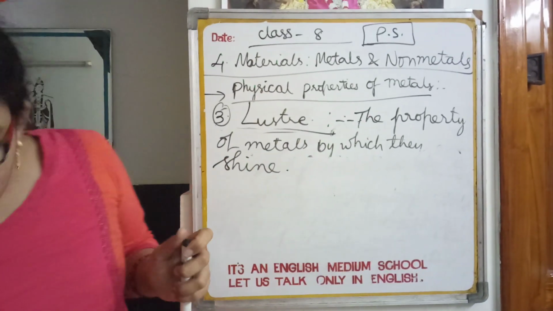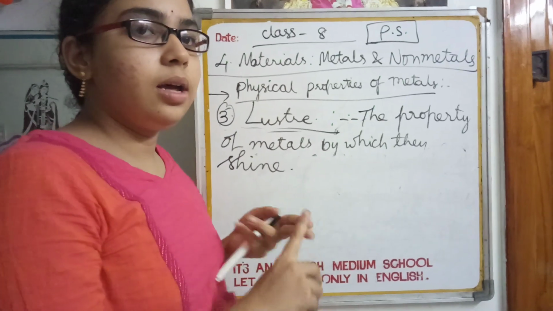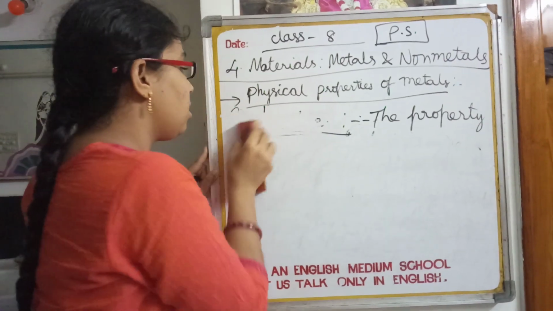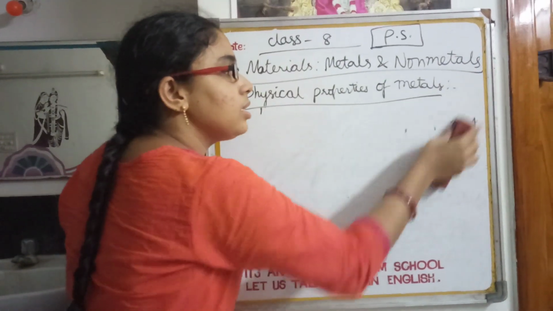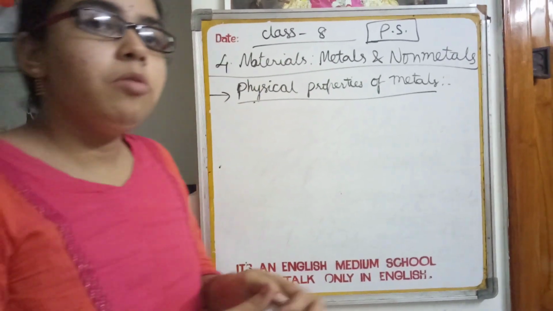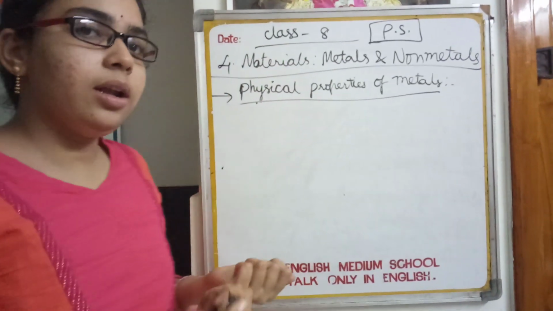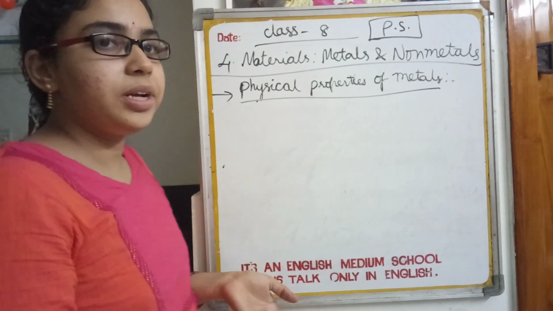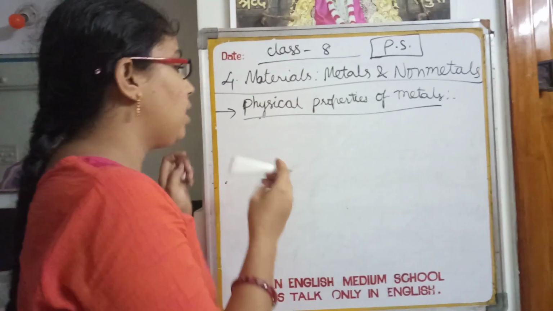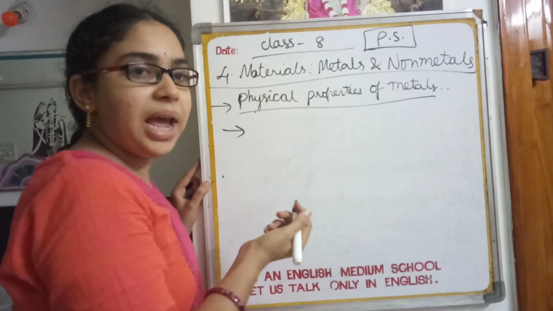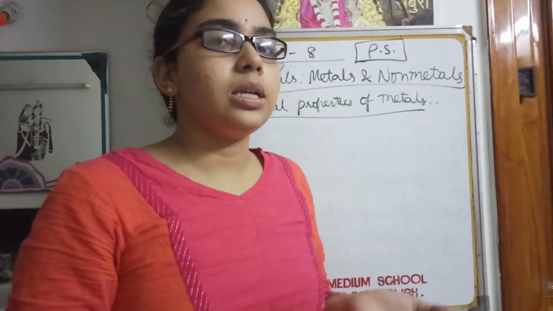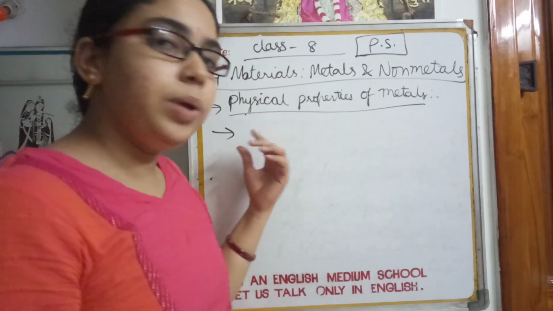So till now we discussed malleability, ductility, sonorous, lustrous, and hardness. This is the property of metals: all metals are very hard. Suppose let us consider an iron scale. Can you bend it? Can you break it with your hands without using any tools? No, it is impossible. Not only that, any other metallic pieces, it is quite difficult to break them without using any tools. So that means they are very hard. Such property of metals is said to be hardness.